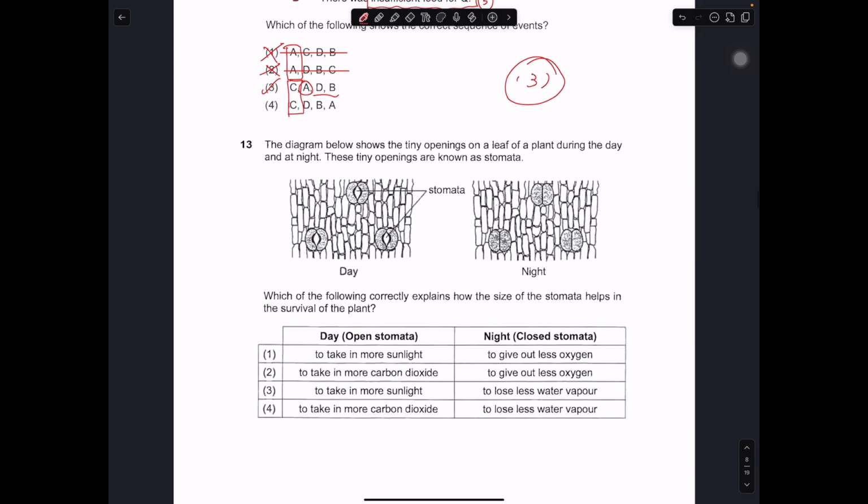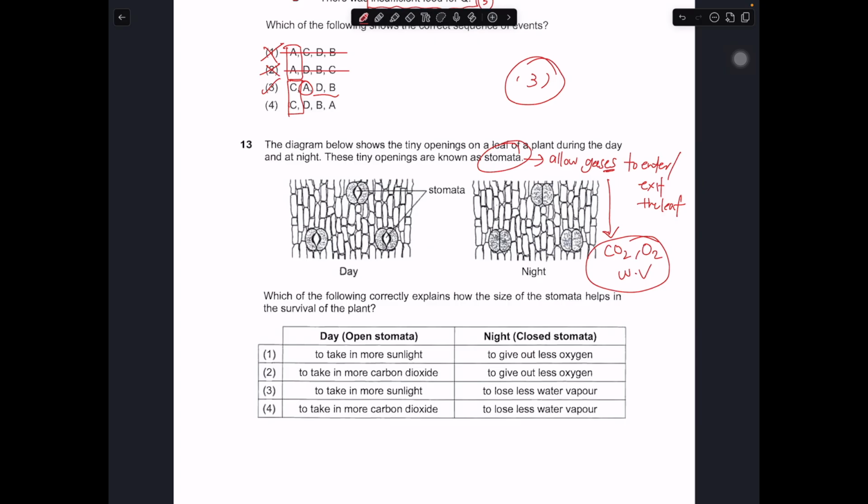So question number 13 is on stomata. The diagram below shows tiny opening on a leaf during the day and during the night. This tiny opening is called stomata. Basically, the function of stomata is to allow gases, plural, to enter or exit the leaf. So what are these gases? Carbon dioxide, oxygen, water vapor. So these are the 3 gases that would enter and exit the leaf through the stomata itself.